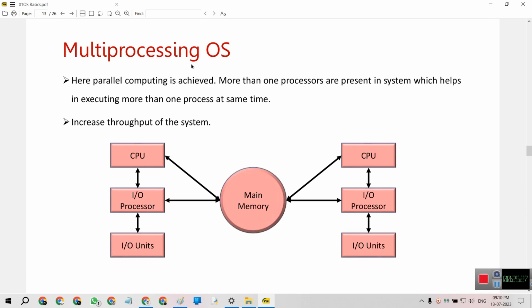So in multi-processing, different processes can be assigned in parallel. Parallel computing is achieved because at one time the main memory can have multiple processing units running at one state.